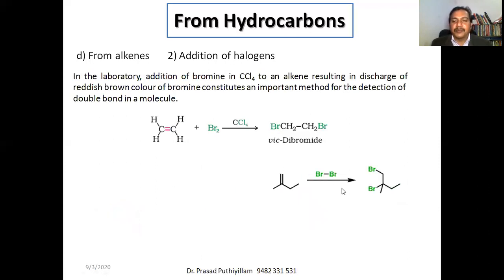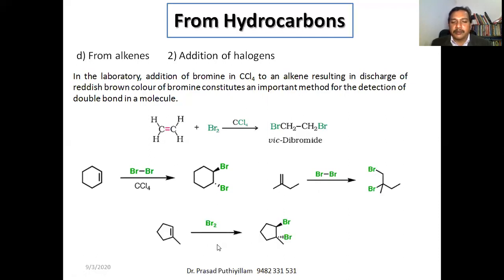More examples. If it is an unsymmetric alkene, or even higher alkenes, then reaction with bromine will give the corresponding addition product, and we will even get the enantiomer also. Another example is given here. The third example is given here. So all these reactions also give enantiomers. The corresponding enantiomers also will be formed along with the product.